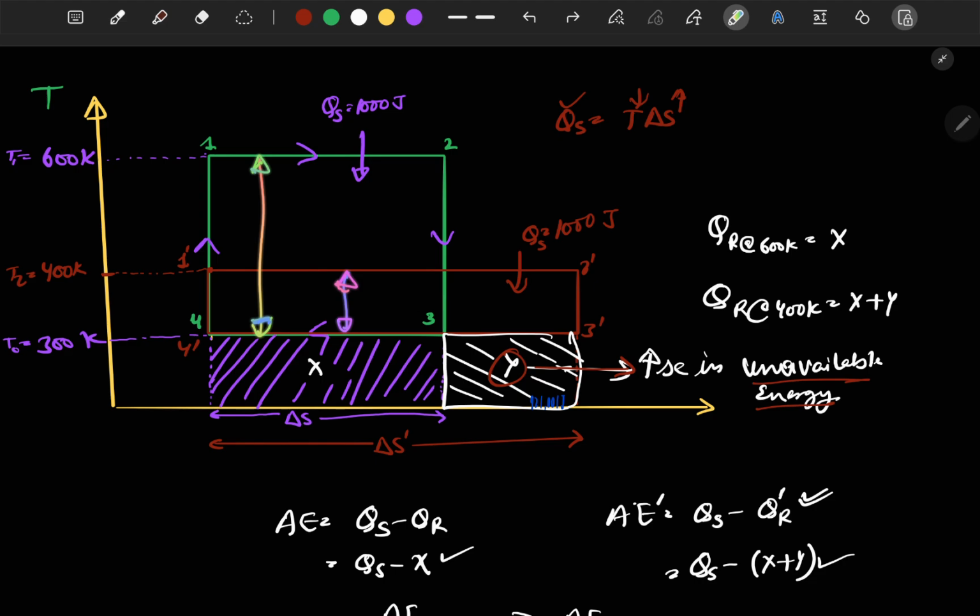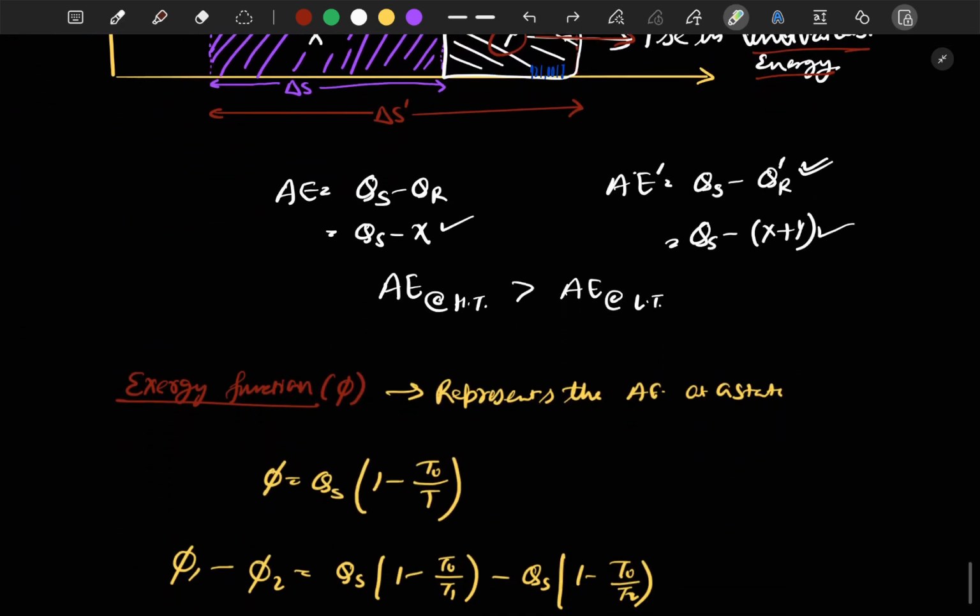Okay, so some amount of work obtained is less. This particular area represents the decrease in obtainable work from the system.